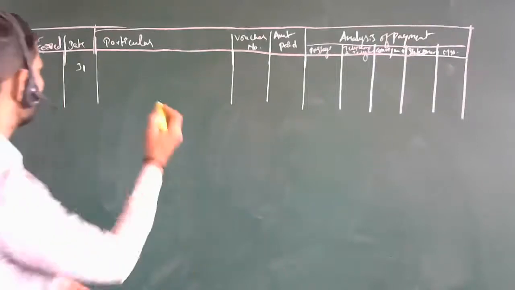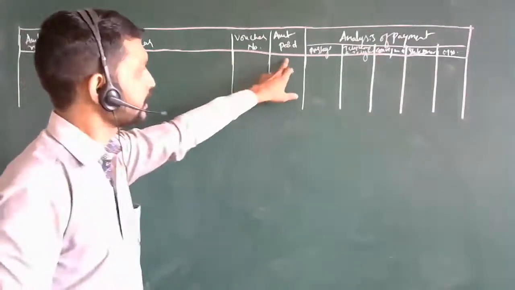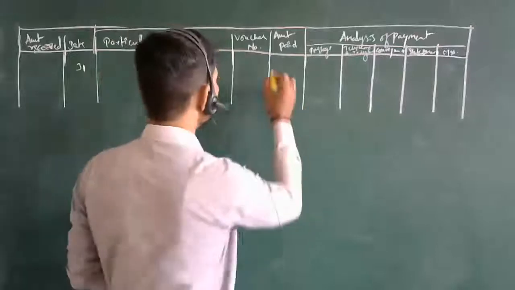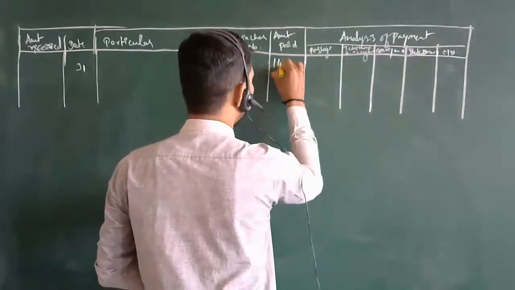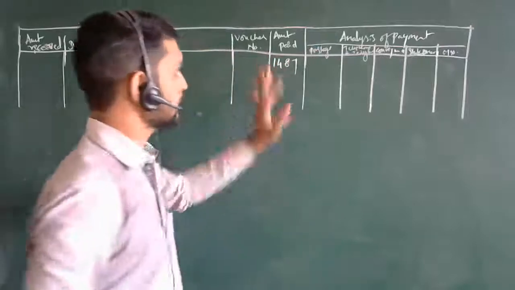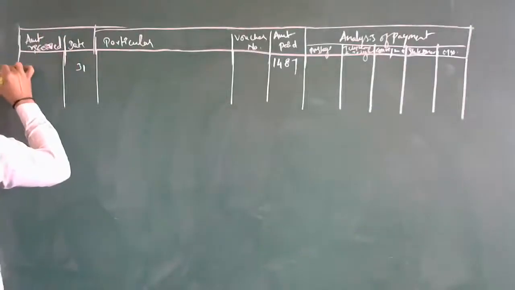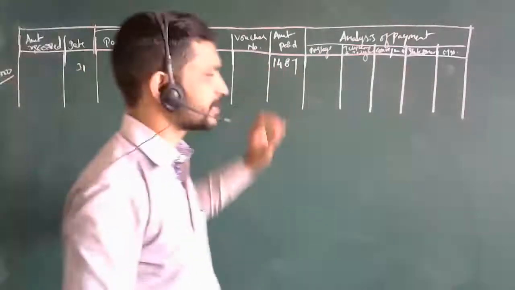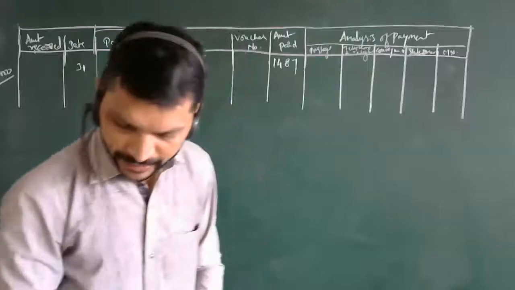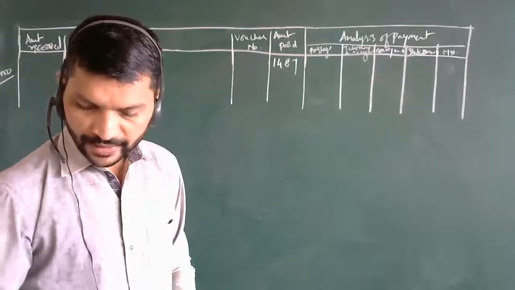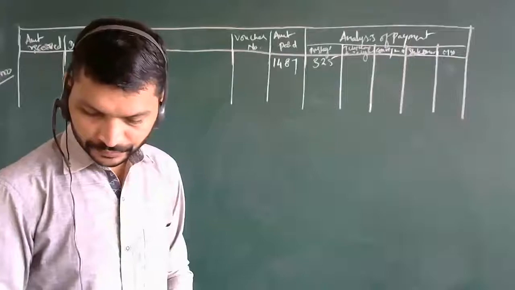So what is the balance before that? Vouchers are not there. If you make the total amount paid, it will be 11487. This is the total expenses which you have paid out of 2000 rupees. I will write it outside: out of this 2000 rupees, this much expenses you have paid. Now next, if you go to the postage, how much will the total of the postage be? 40, 105, 98, 42, 40. Then it will be 325. Then telegram, 121.